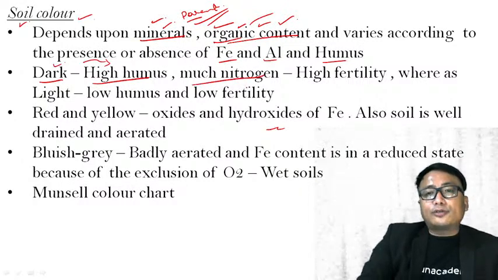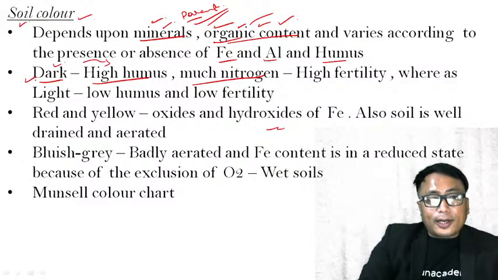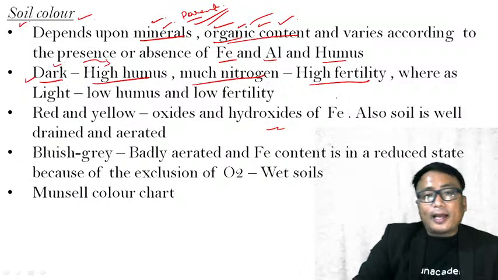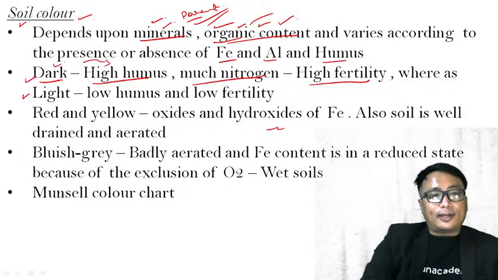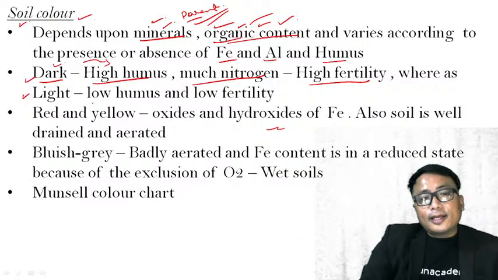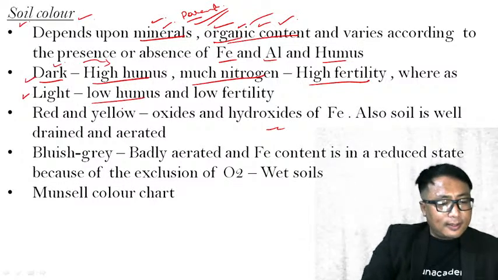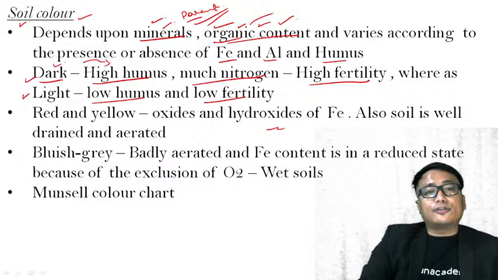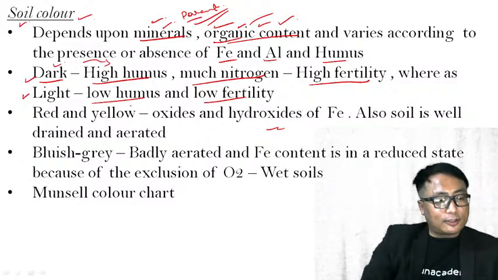Much nitrogen, and this type of soil is having a high fertility, whereas if the color of the soil is light, then we can come to a conclusion that it has a low humus content, and also the fertility is low because the humus content is low.